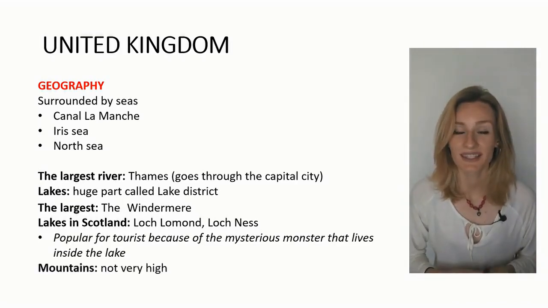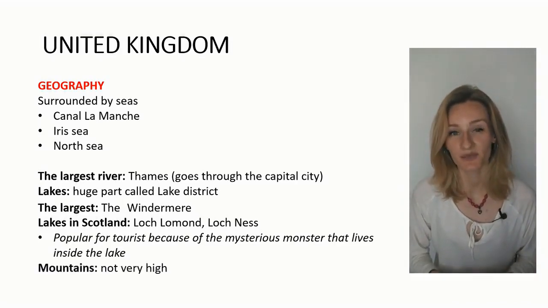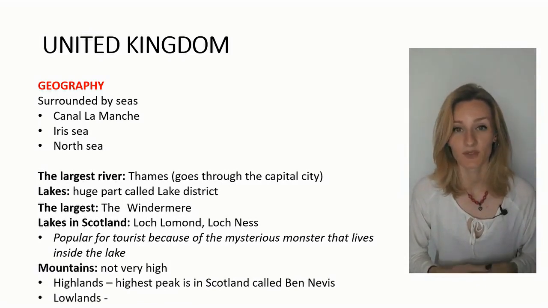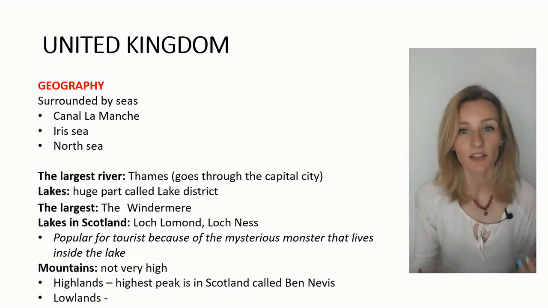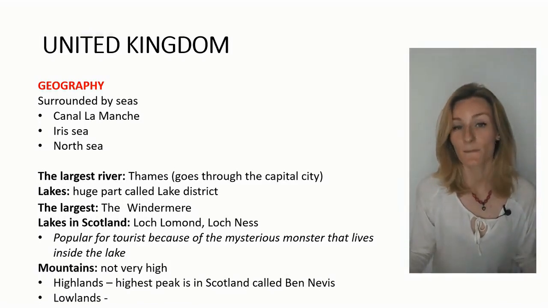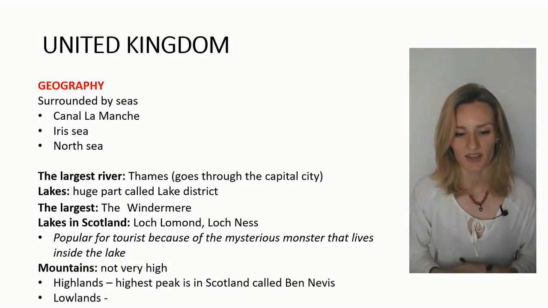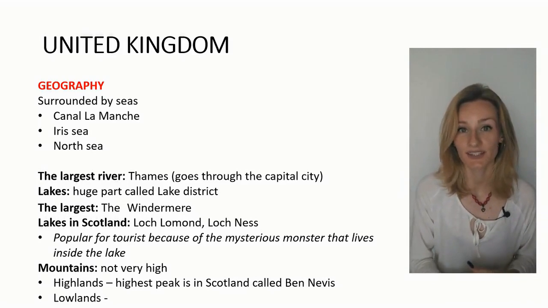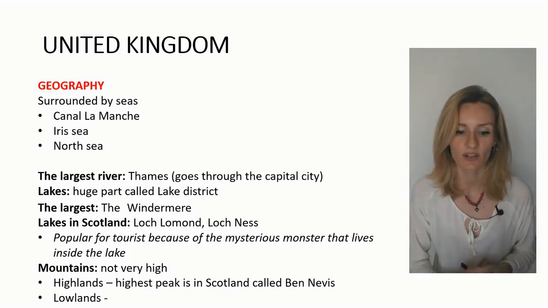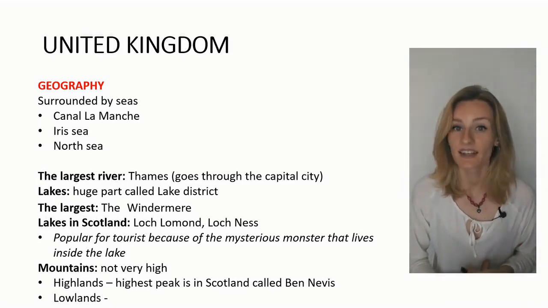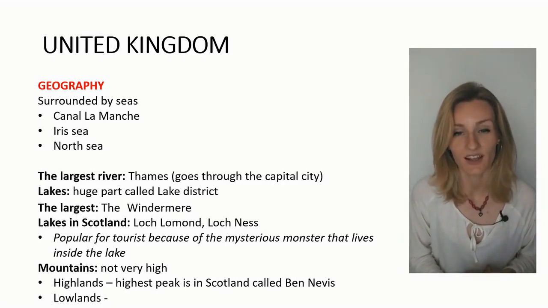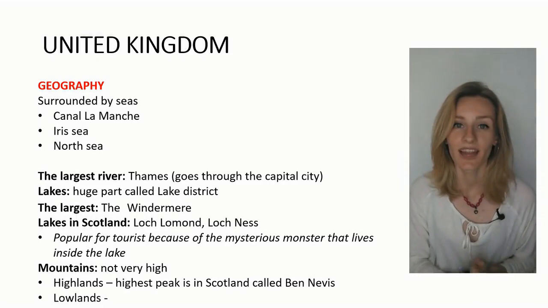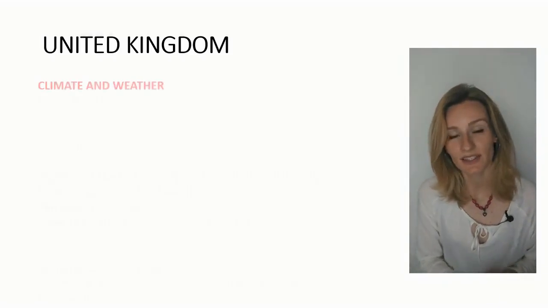As for the mountains, there are not very high mountains in the UK. You can divide the UK into 2 parts, highlands and lowlands. Highlands means mountains, and the highest peak is located in Scotland, which is called Ben Nevis, and it's only 1,343 meters high.